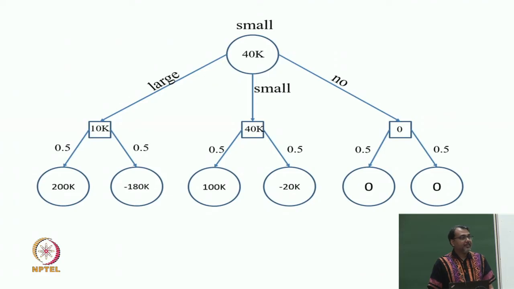Right. So, the first thing that he says, which is right, is that let us suppose we do not have this additional information, then this is our tree. We do not know whether the market is going to be favorable or not, and we will be making our decision based on this tree, and therefore, in expectation we stand to gain 40k.